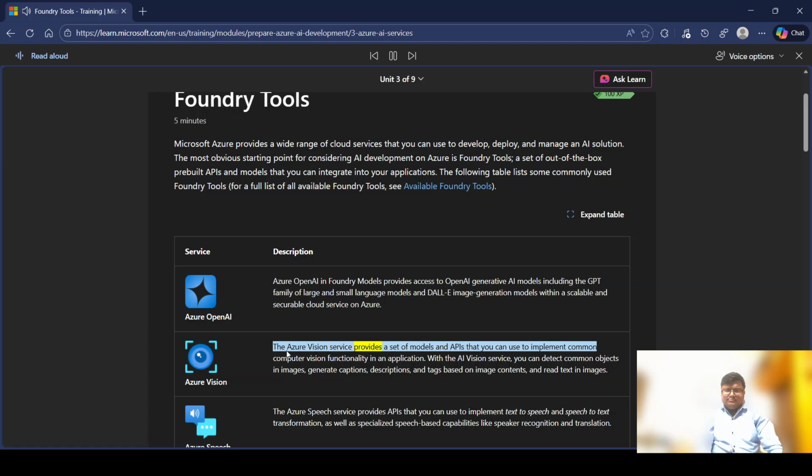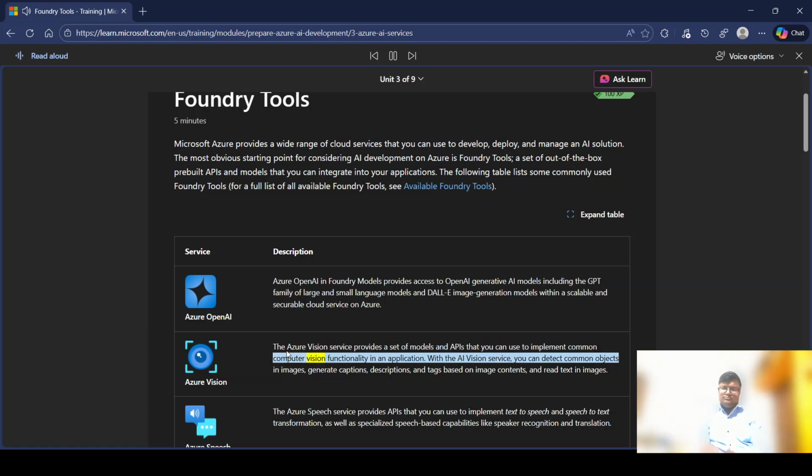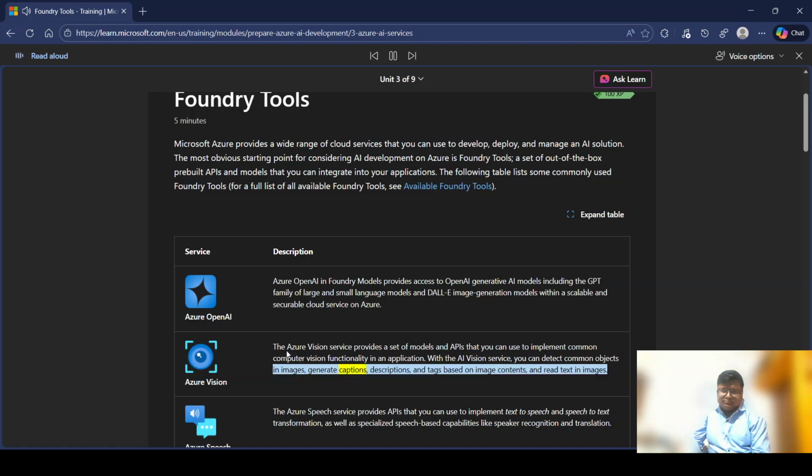The Azure Vision service provides a set of models and APIs that you can use to implement common computer vision functionality in an application. With the AI Vision service, you can detect common objects in images, generate captions, descriptions, and tags based on image contents, and read text in images.